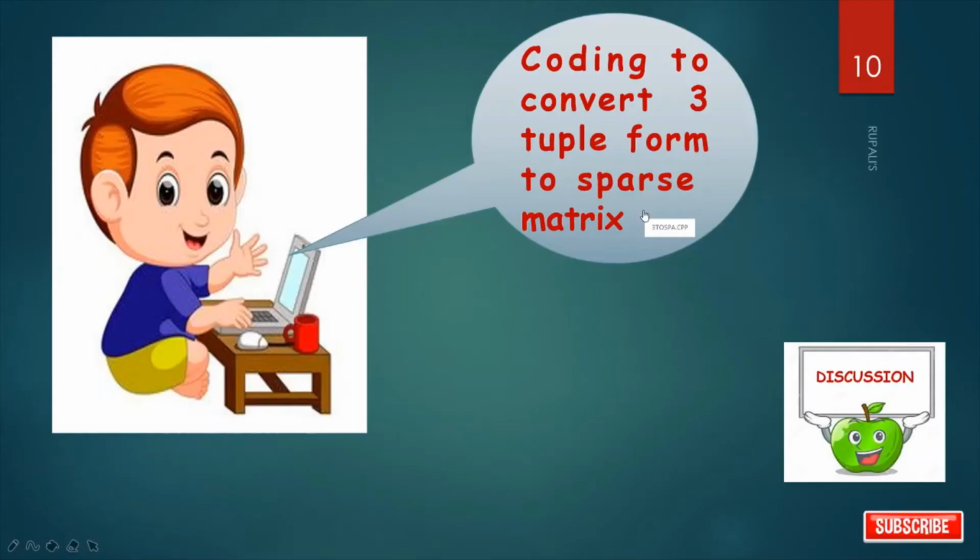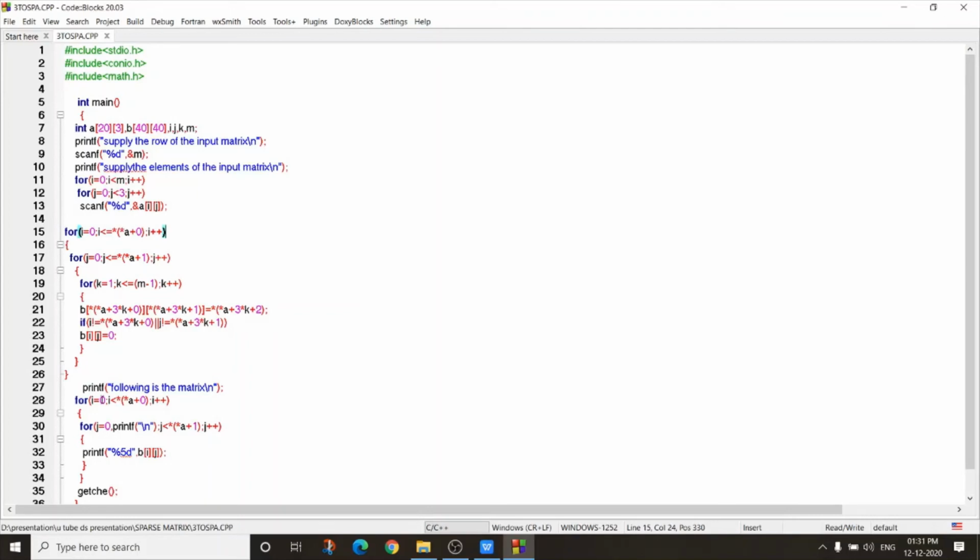Now, coding to convert three-tuple form to sparse matrix. See the coding. So this is our program. In this program, I am using two two-dimensional arrays. One is A[23] for representation of three-tuple form. Another is B[40][40] for representation of sparse matrix.